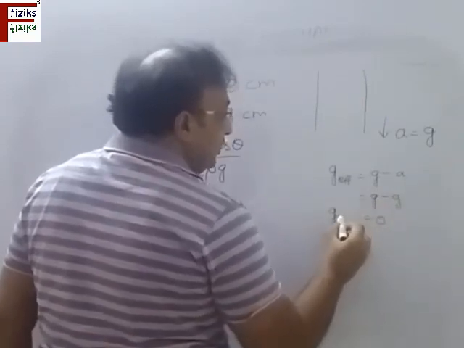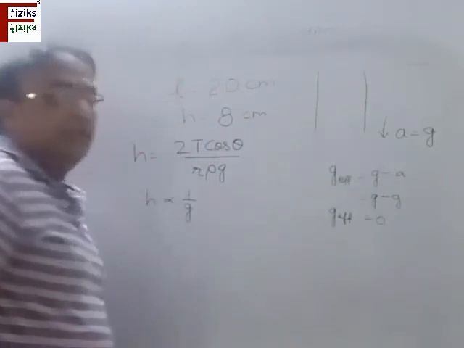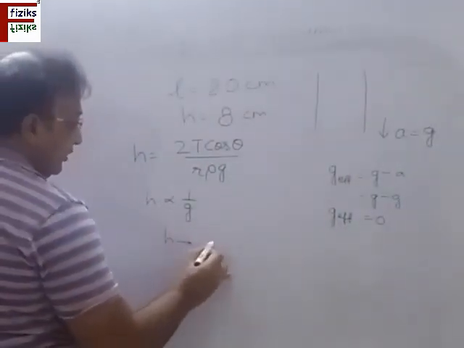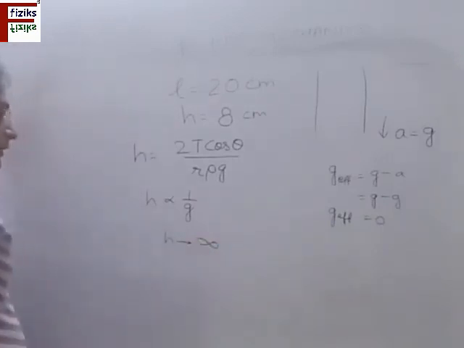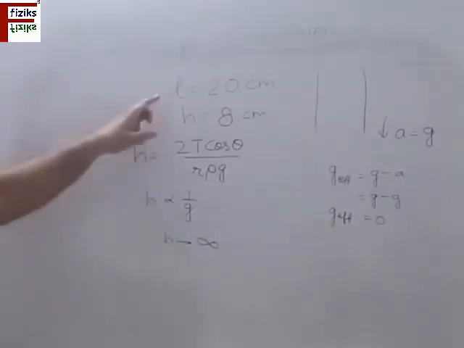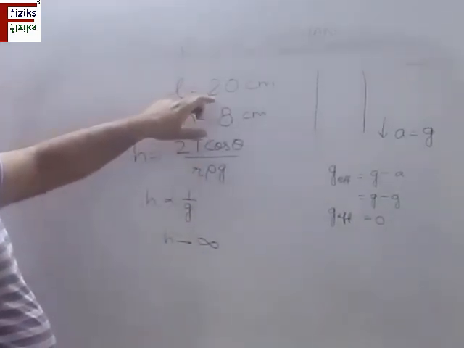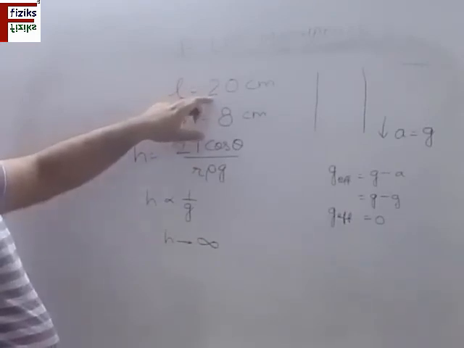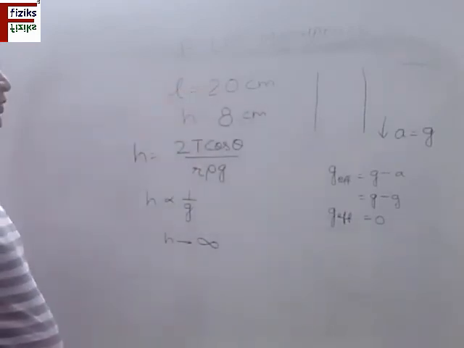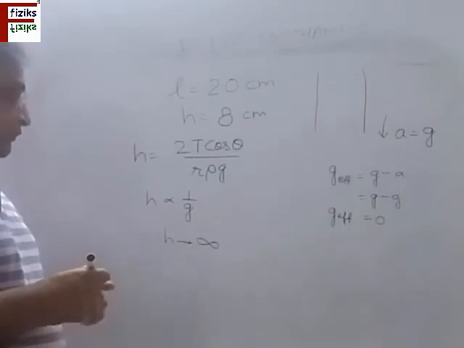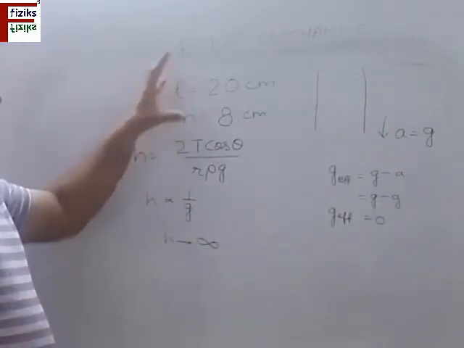As this becomes 0, H tends towards infinity. Infinity means a very large value compared to this size. So obviously the water will come out of this 20 centimeter length. The length of the tube here will be insufficient, and whatever tube length we have, the water will come out.